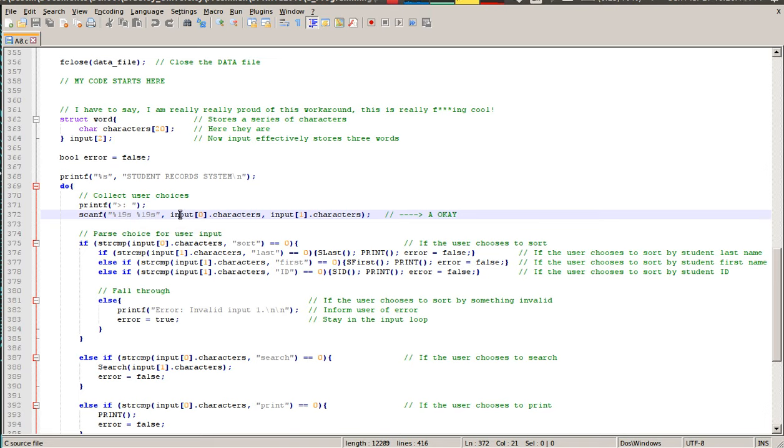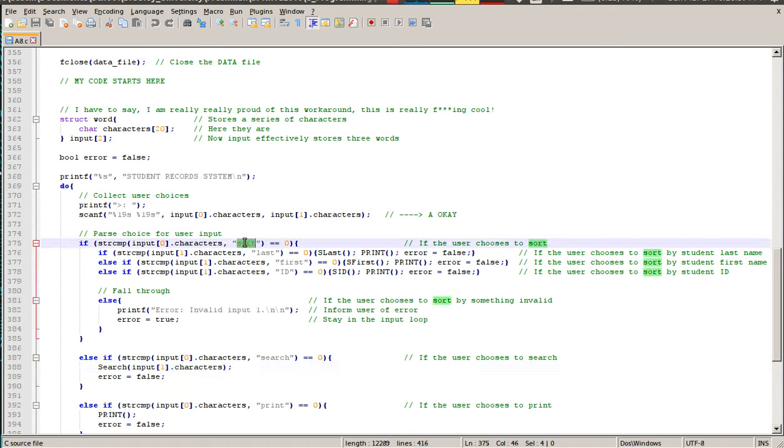So then I simply sorted into, under words, word 1, word 2, and then interpreted them from there using string compare. And that worked beautifully, and it allowed for me to store the actual strings and to even send them as parameters. For instance, you'll see later that when I define search, I actually just threw in the actual word itself instead of just typing in a string literal. And that came really in handy, and it allowed for me to create this hierarchy.